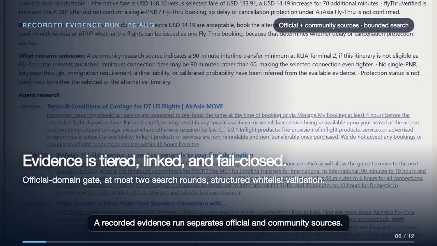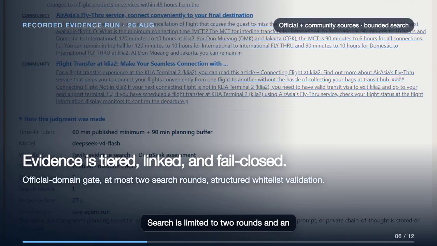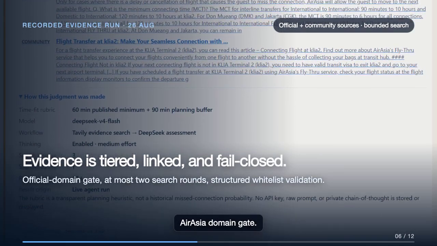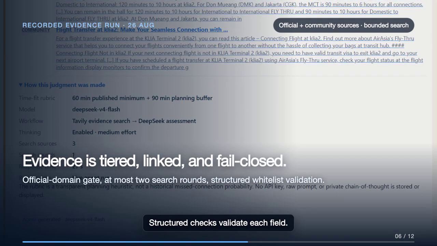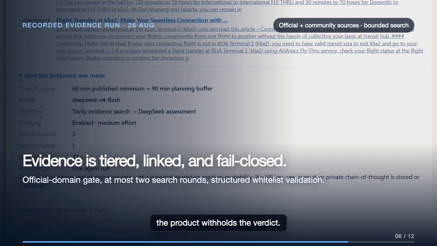A recorded evidence run separates official and community sources. Search is limited to 2 rounds and an AirAsia domain gate. Structured checks validate each field.